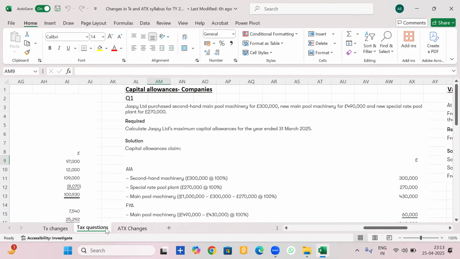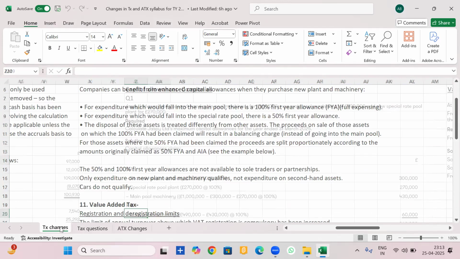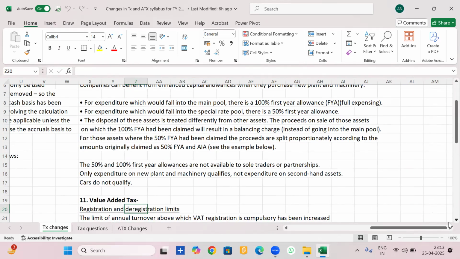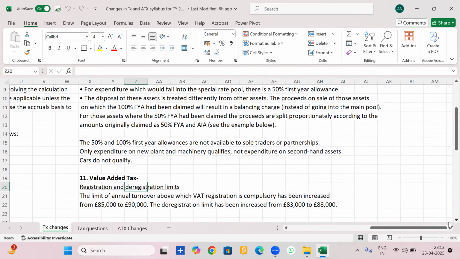Now, the last portion that I'm taking up for your tax changes is that in your VAT, the registration limits have gone up. That means now compulsory registration is required if the annual turnover exceeds 90,000. And the deregistration limit has also increased from 83,000 to 88,000. Okay, that means only then can registration be removed. Let's look at a question to understand this.